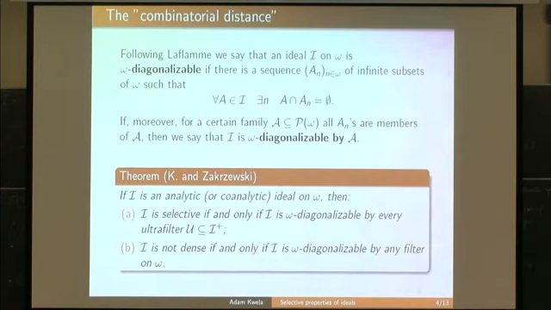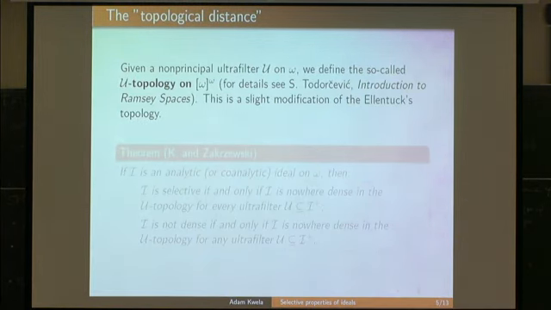So in part B we have any filter, in part A every ultrafilter contained in the co-ideal. So we see that selectivity is a much stronger property than non-density. And the second result, very similar, but in terms of topology.